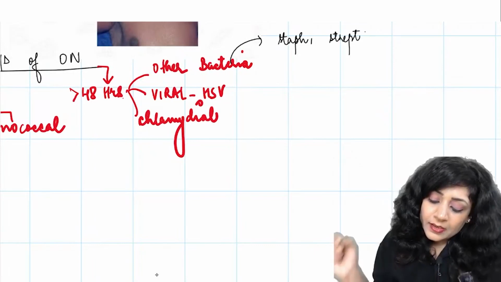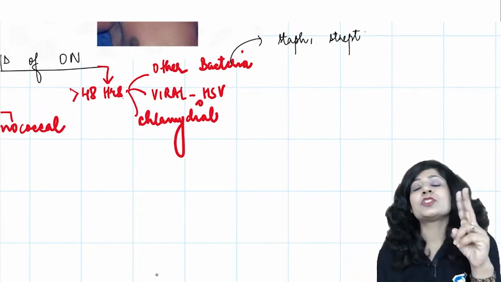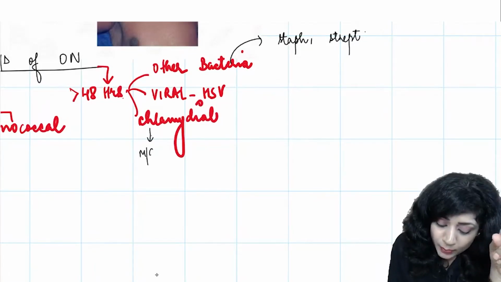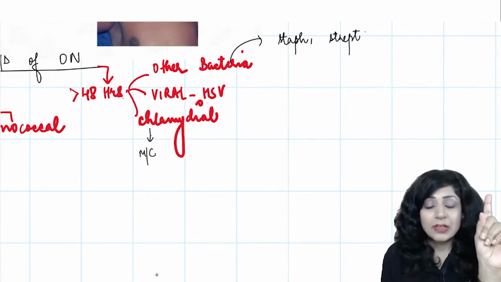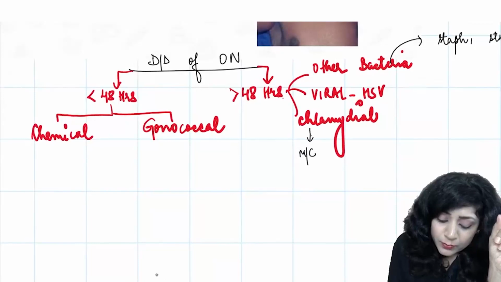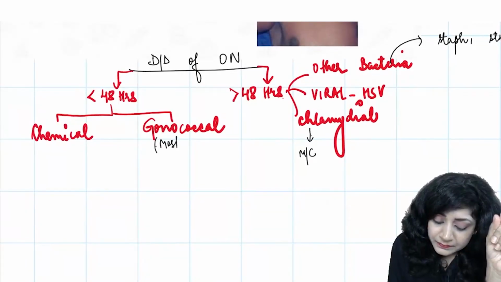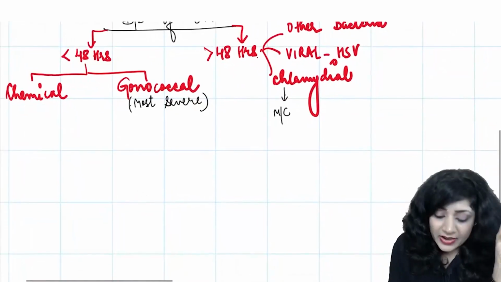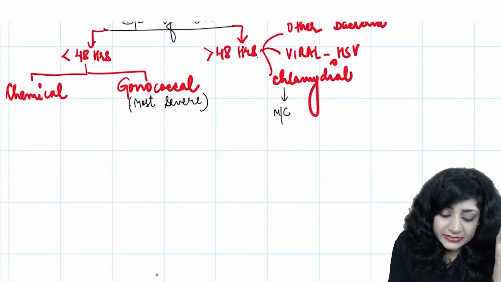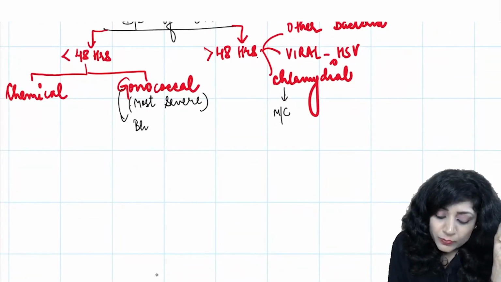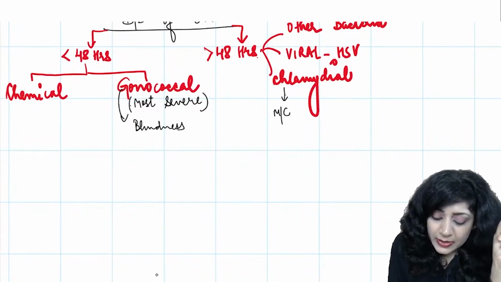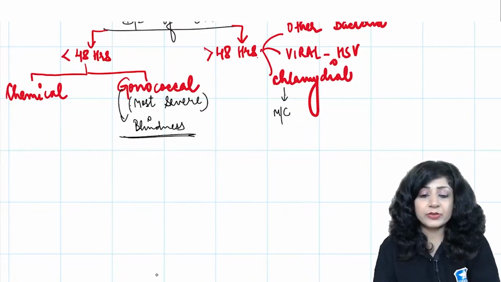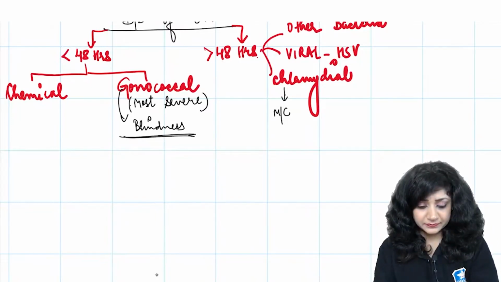Okay? Now the 2 important questions, which one is most common? So chlamydial is actually most common. While if you talk about the most severe, it is gonococcal conjunctivitis, which is causing the blindness. So most severe is the one which is causing the blindness. This is gonococcal.